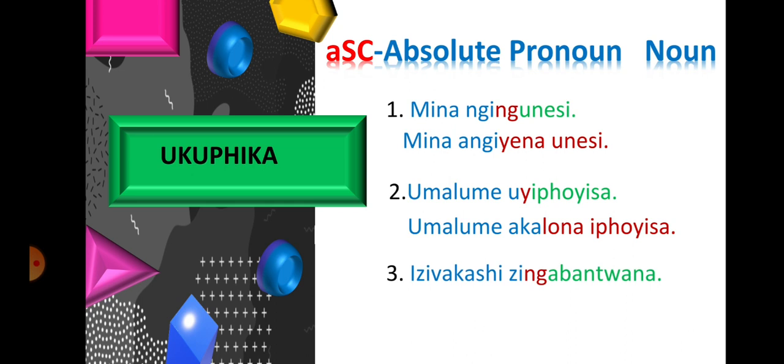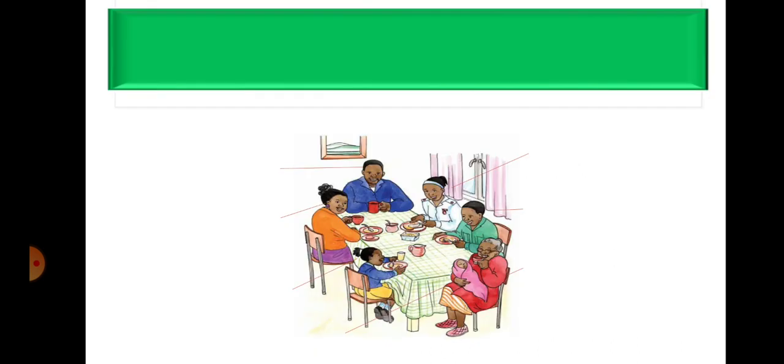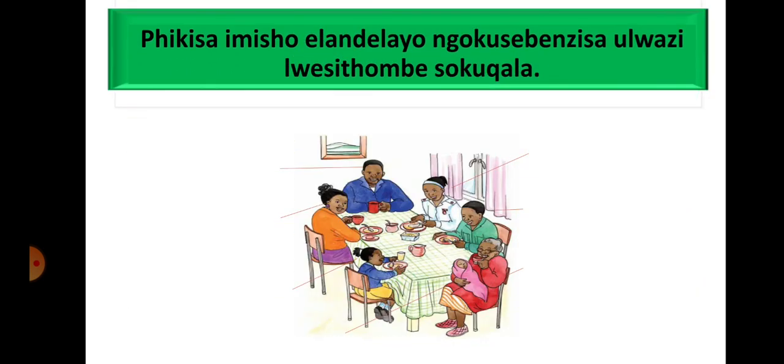Let's try the next one. Izivakashi zingabantwana. Did you try it? All right. The answer should be izivakashi azibona abantwana. Let's try the next one. All right. Phikisa imisho elandelayo ngokusebenzisa ulwazi lwesithombe sokuqala. Negate the following sentences using the information from the first photo.